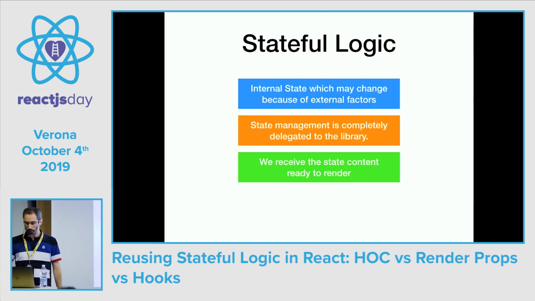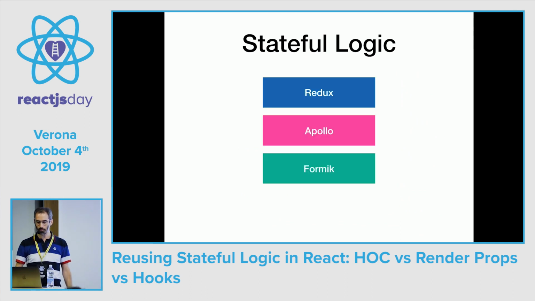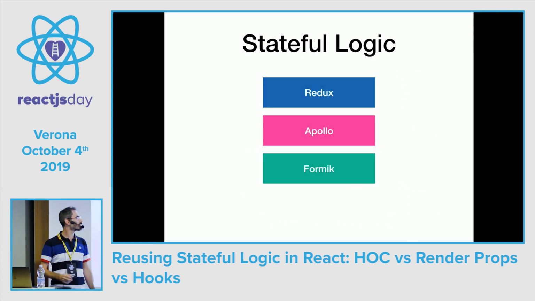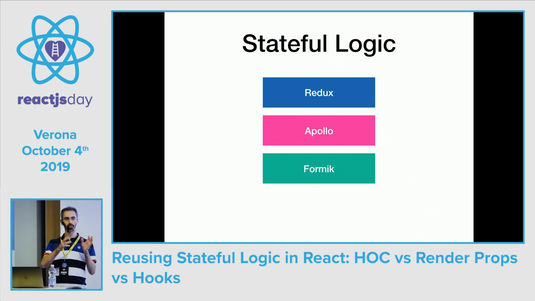Instead, with the stateful logic that we are talking about today, the library has an internal state, but the state management is completely delegated to the library, so that the library gives us the state ready to be rendered. So we don't have to set the state, because we receive the state ready to be rendered from the library. For example, with Redux, we want to access the Redux store. If you use React Redux, we subscribe to a part of the store, and we have the state available on the props, so that we can render based on them.